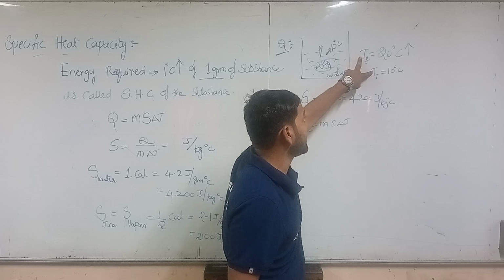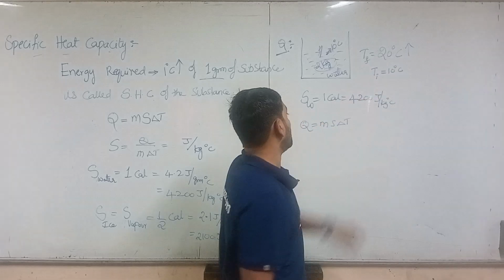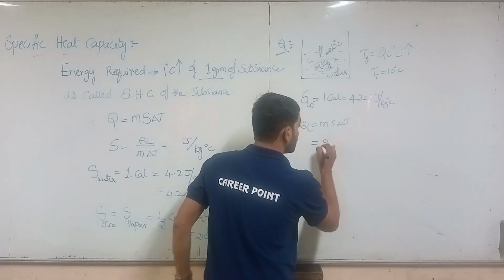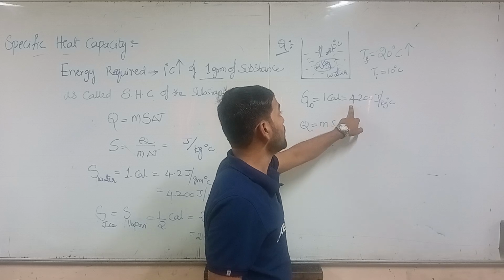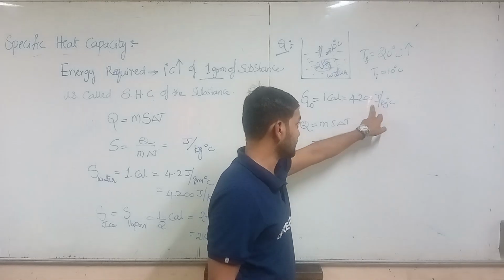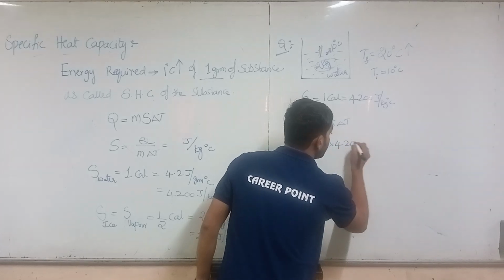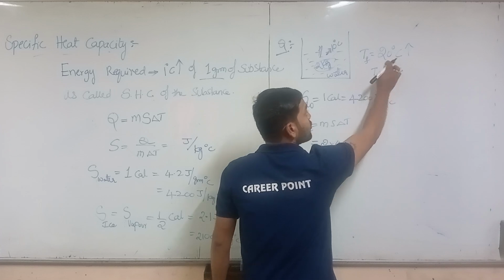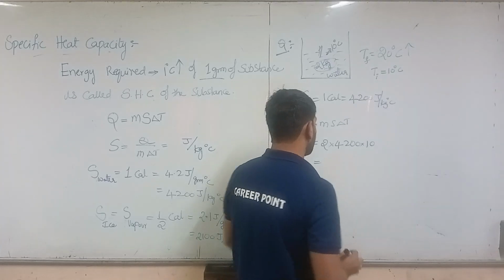What is delta T, the change in temperature? 20 minus 10, which equals 10. The mass here is 2 kg. The specific heat capacity of water is 4200 joules per kg degree Celsius, so we write 4200. The change in temperature is 20 minus 10, which equals 10.